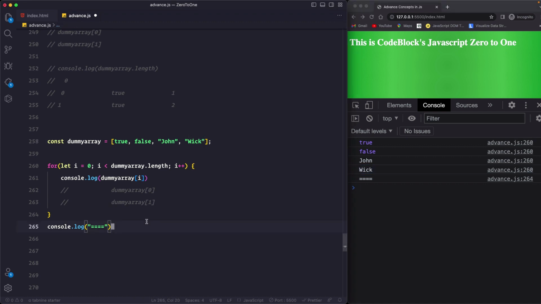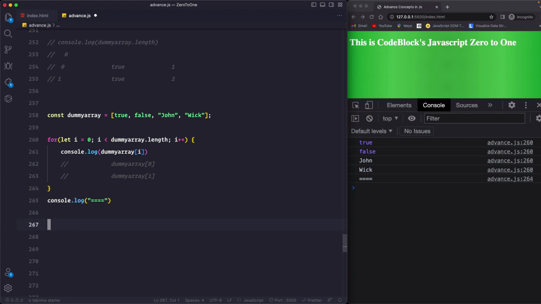Now in an interview you can be asked to loop over an array backward. This is a very general question that is very often asked of a beginner, to loop over an array but from backward. So I thought that I should include this one as well while teaching you about loops. So let's now understand what backward looping is.